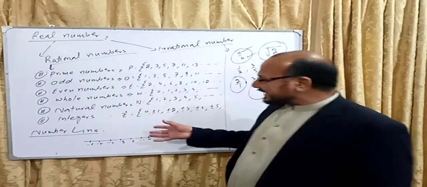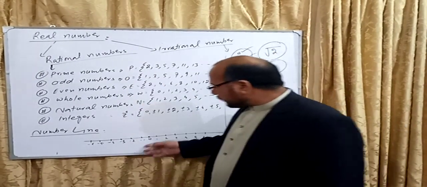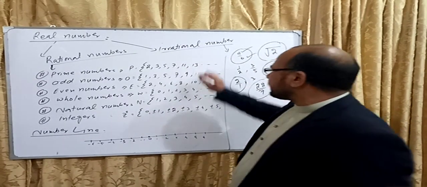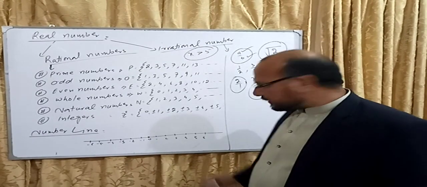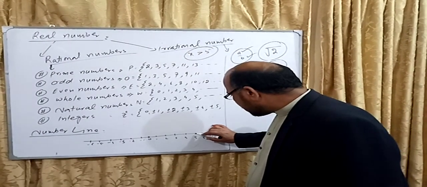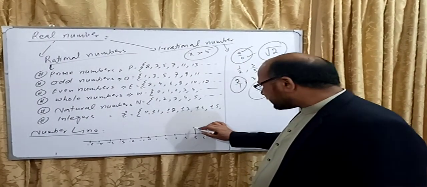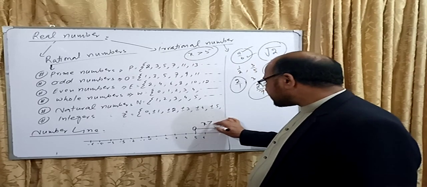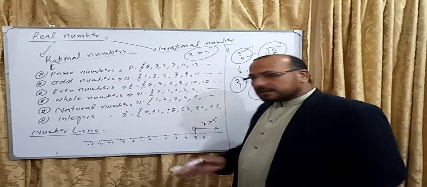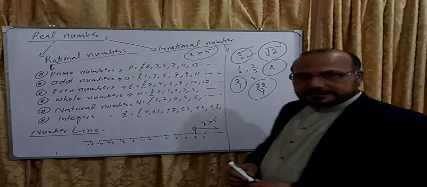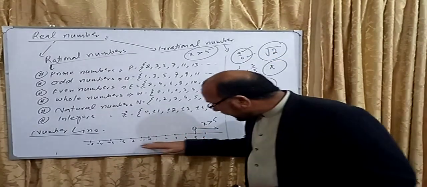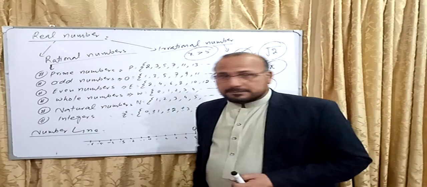When you are representing some numbers, for example, x greater than 5 means all those numbers which are greater than 5, like this, so we can represent them easily. So on the real line, we can represent all real numbers.